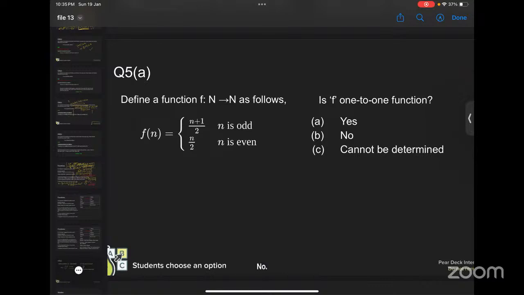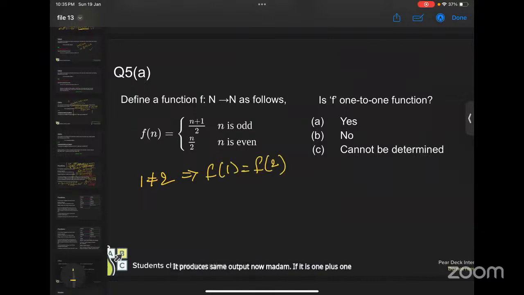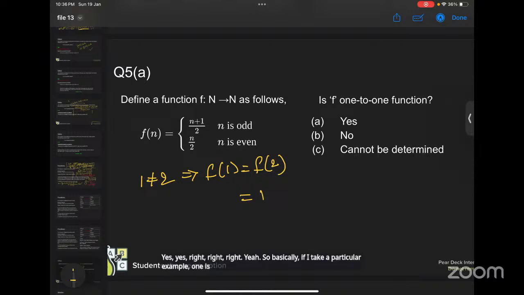No, ma'am, not one-one. Why? Ma'am, because when n is odd, for example, when n is 1, it produces the same output. For every two inputs, it has one output actually. Yes, right. So basically, if I take a particular example, 1 is not equal to 2, but their image is the same, which is 1, right? So this is not a one-one function.